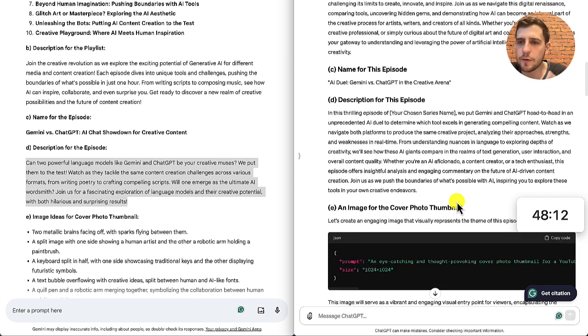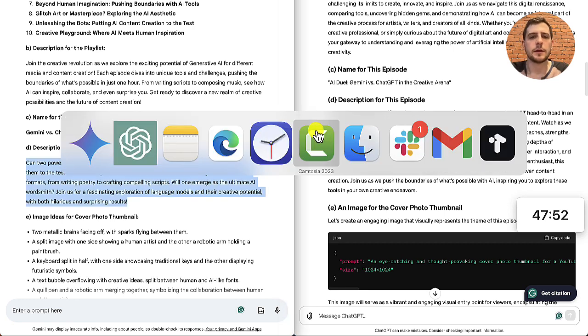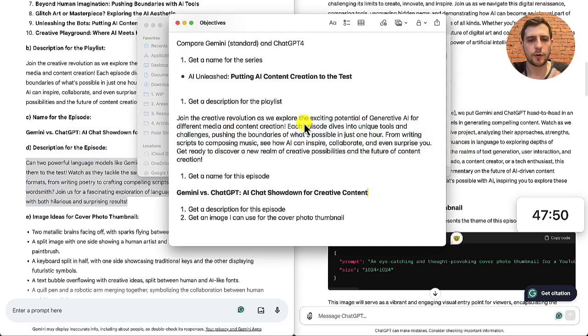In a thrilling episode, we put them head-to-head in an unprecedented AI duel to determine which tool excels at generating compelling content. Watch as we navigate both platforms, creating content, analyzing their process, strengths and weaknesses in real time, understanding nuances in language. See, it just gets fluffy. Whereas this is really much more to the point and much punchier, which is interesting to see. So I'm going to use this one as well.